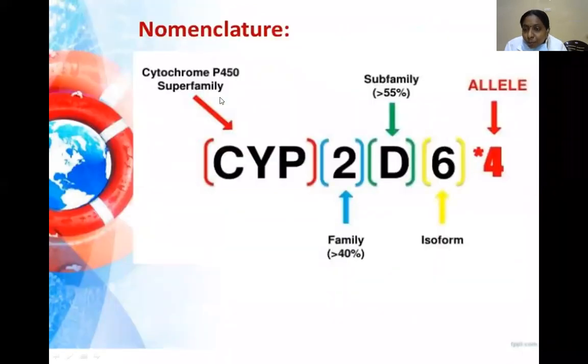Nomenclature. Cytochrome P450 is written CYP, which denotes the superfamily; for CYP2D64, 2 is the family, D is the subfamily, 6 is the isoform, and 4 is the allele.